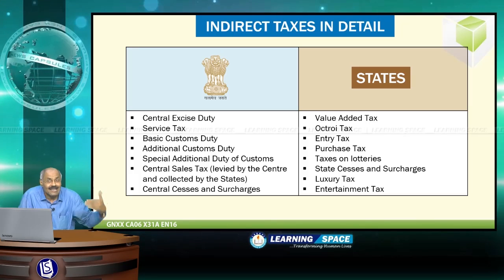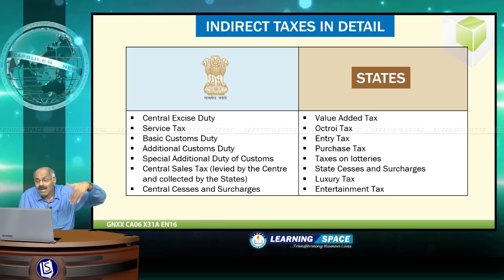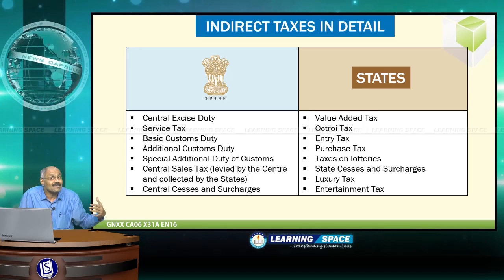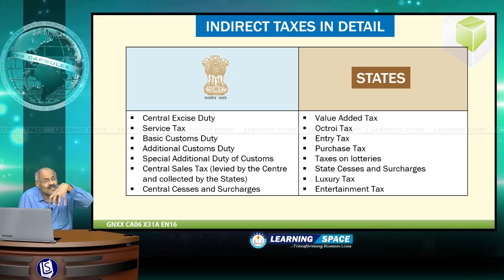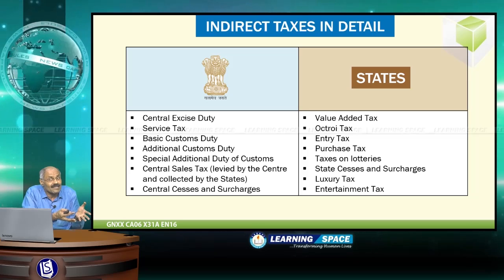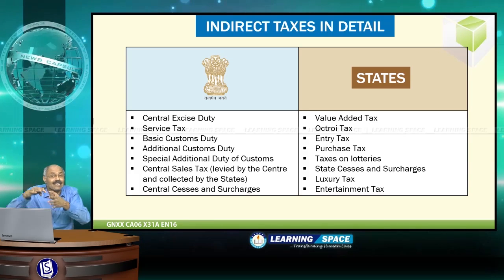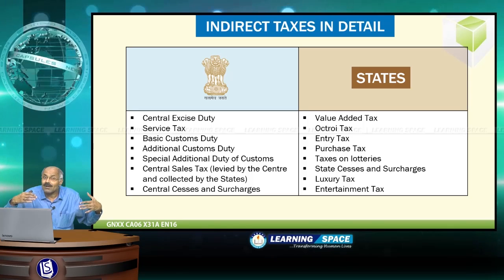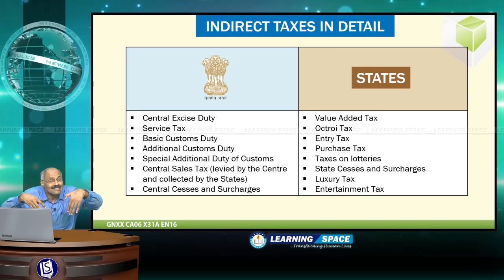Then central sales tax, this is levied by the center and collected by the states. And at the same time, there are various central cesses and surcharges. So these are different types of indirect taxes collected by the center. And the state taxes, they are not uniform. Each and every state has got their own set of taxes.